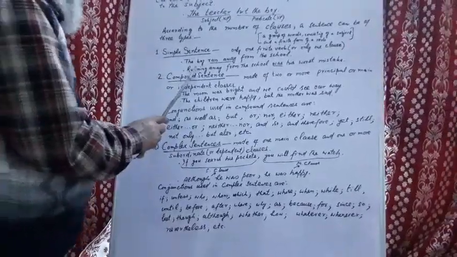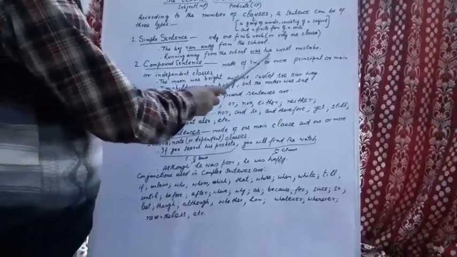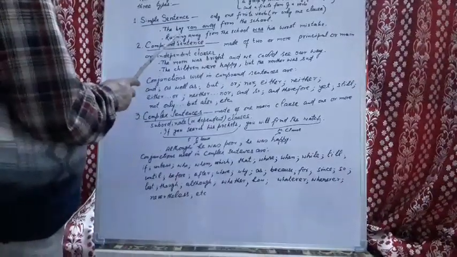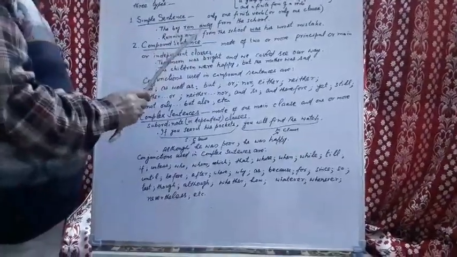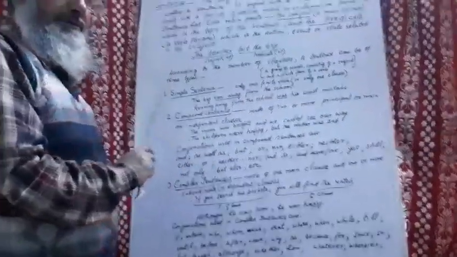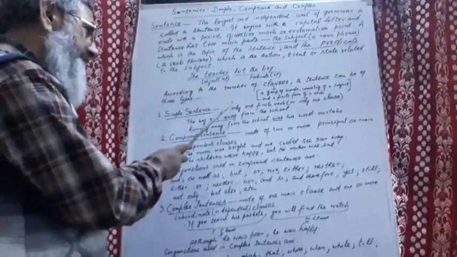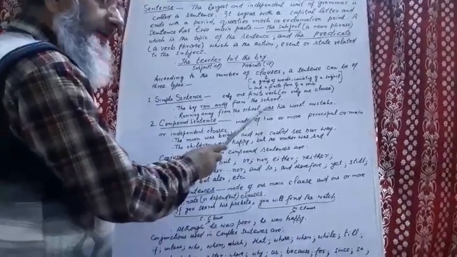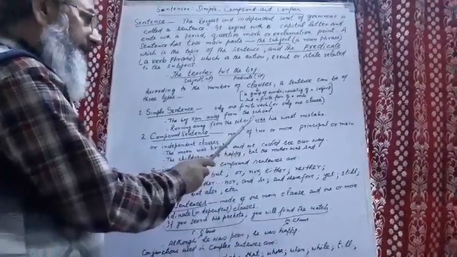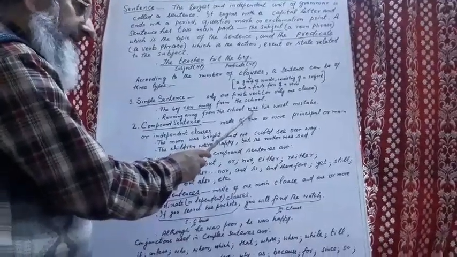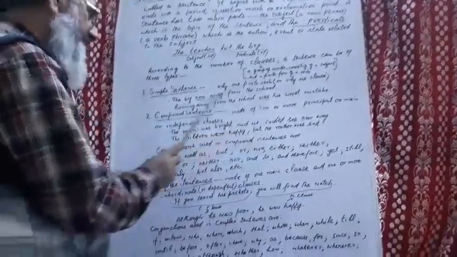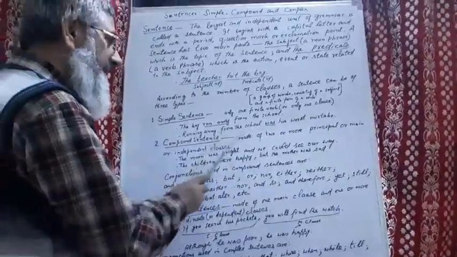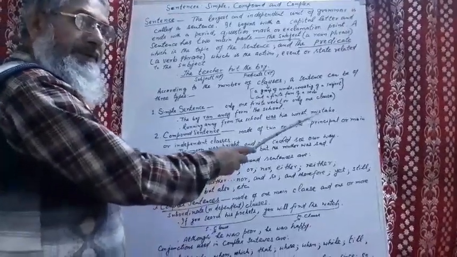Another example is, running away from the school was his worst mistake. Now here we have two verbs, running away, this one, and was is another. Now running is the present participle form or ing form. Present participle, as I told you earlier, is the non-finite form. The second verb is was, the second form or past form of be. So this is a finite verb and this is non-finite. Because there is only one finite verb, there is only one clause. And this is an example of a simple sentence.